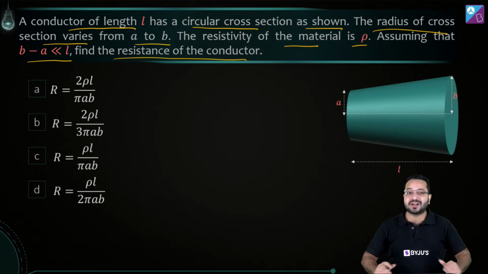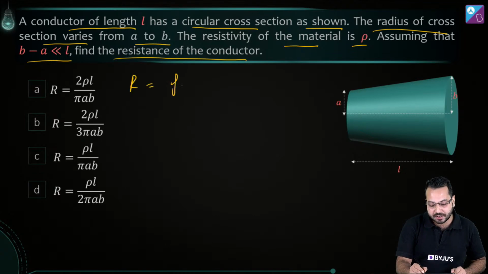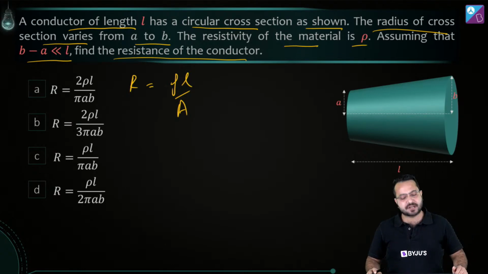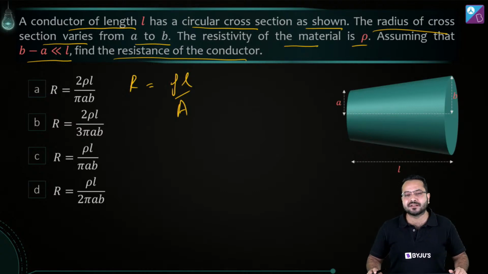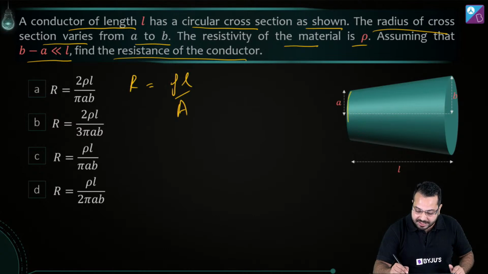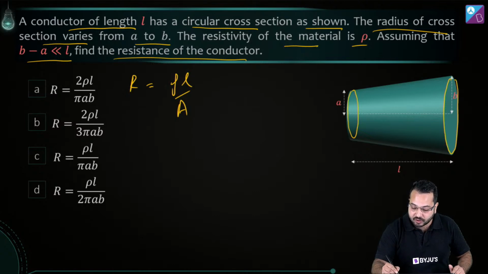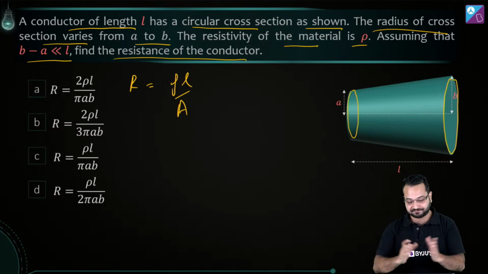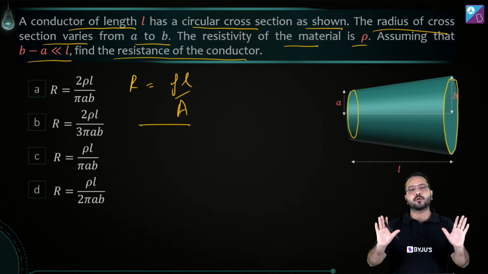Now it is very simple to understand that the resistance of the conductor is given by rho L upon A, right? We know that very well. Rho is the resistivity, L is the length, and A is the area of cross section. But what is the tricky part here? The tricky part here is that the area is not constant. Can you see that? Here the area has a radius of cross section of A. Here the area has a radius of cross section B, which means that we cannot directly apply this formula over here. I hope the question is clear.